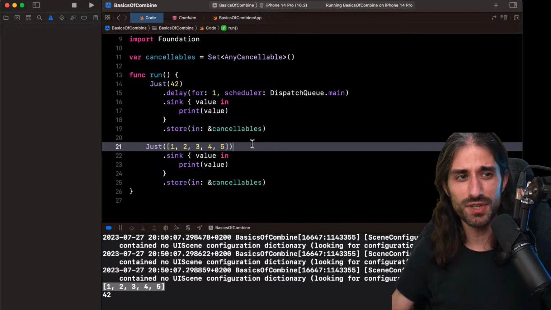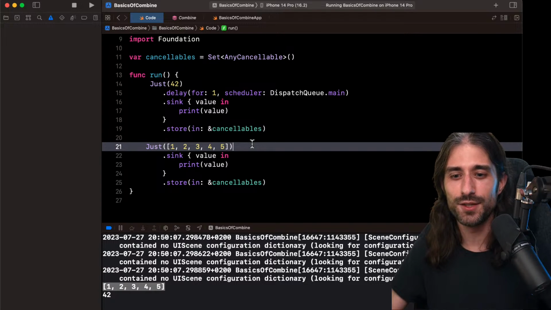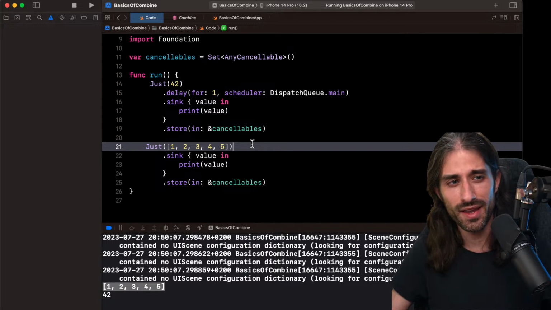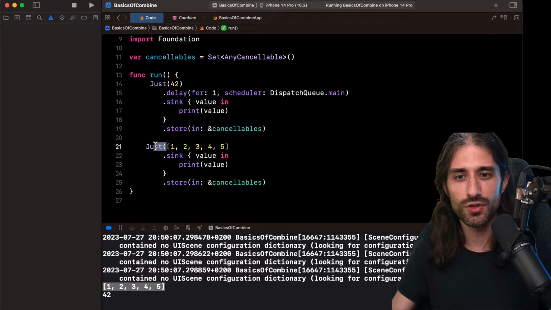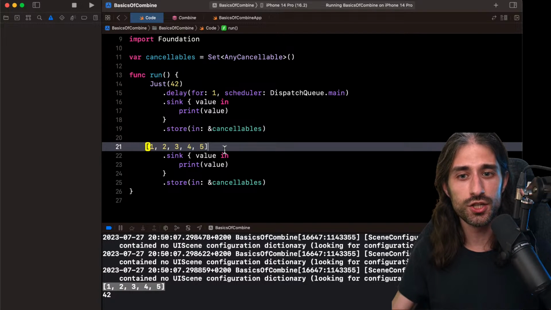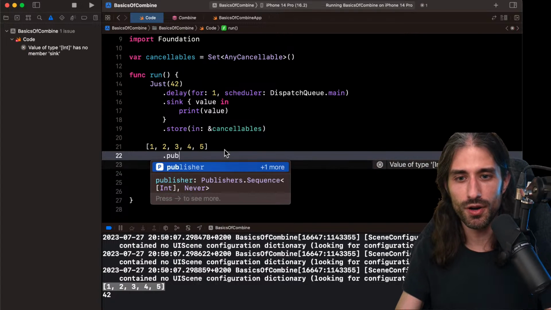This is a mistake, especially if you're new to reactive programming, to functional reactive programming. A mistake that is very easy to make is to get confused between a publisher of arrays and a publisher that publishes values, which you can see kind of like an array that produces values over time. But the two things are very different. And actually, if you want to turn this array into a publisher that will publish every value one at a time, it's super easy.